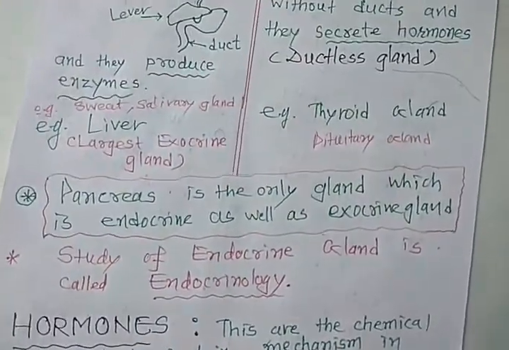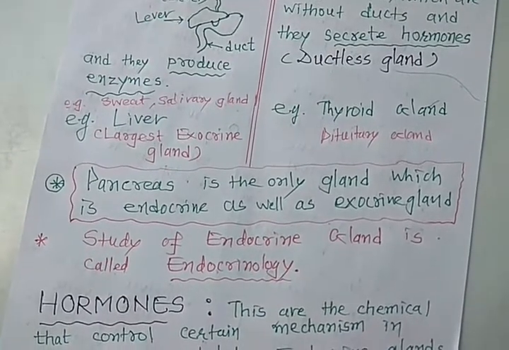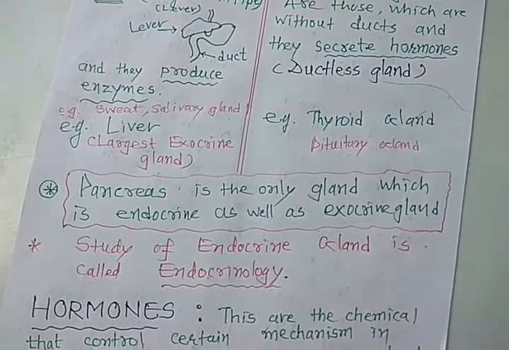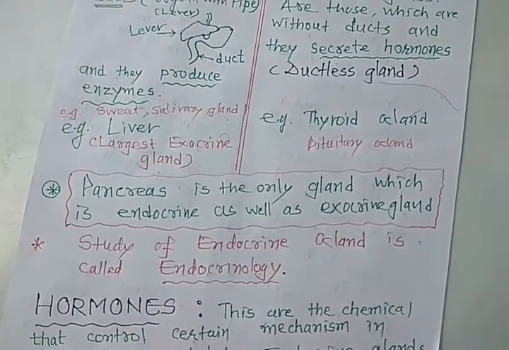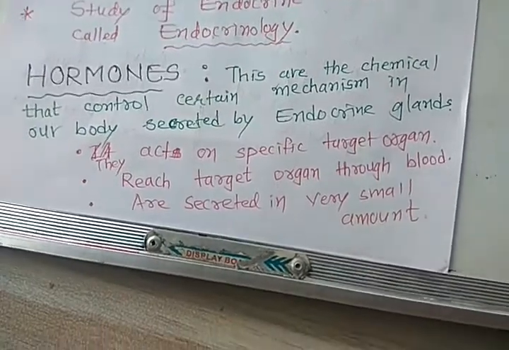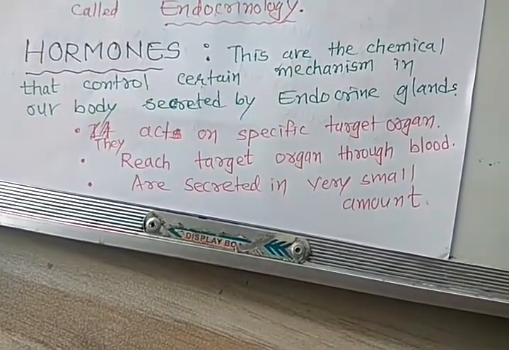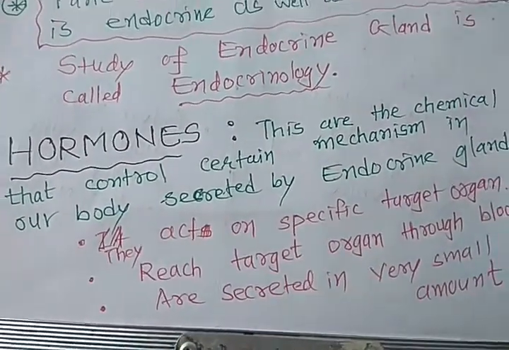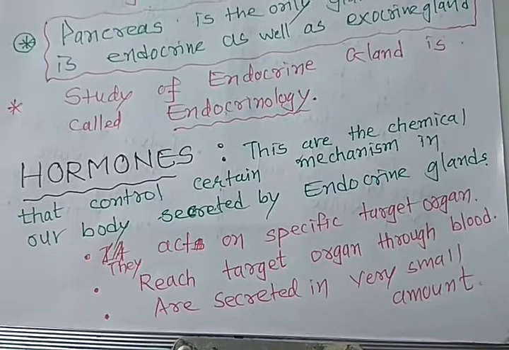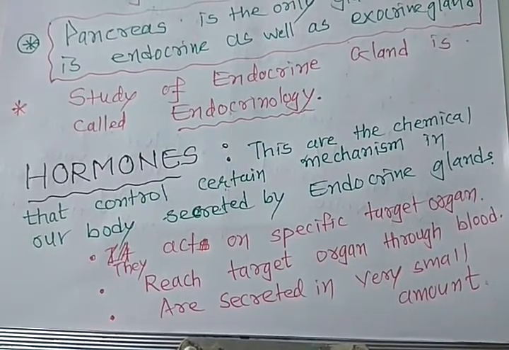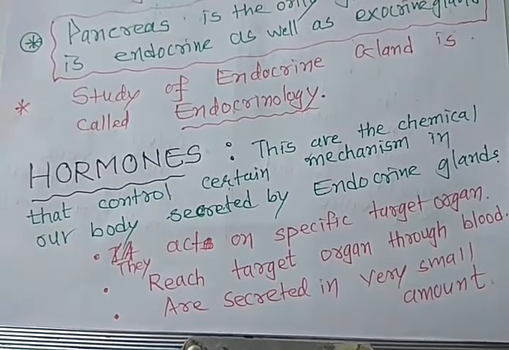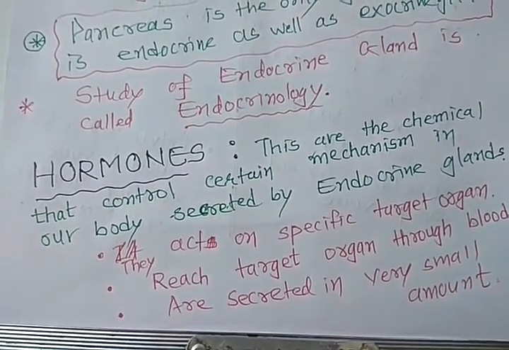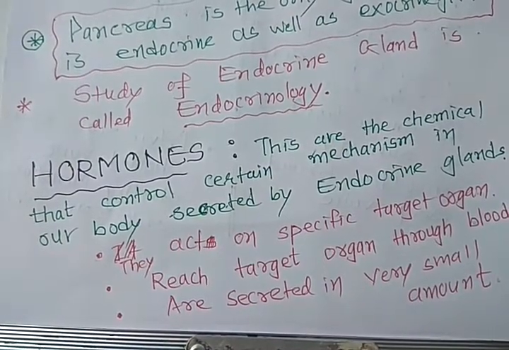Another important point, students: the study of endocrine glands is known as endocrinology, and the doctor is an endocrinologist, right? Now what is the exact definition of hormones? Hormones are chemicals secreted by endocrine glands that control certain mechanisms in our body.